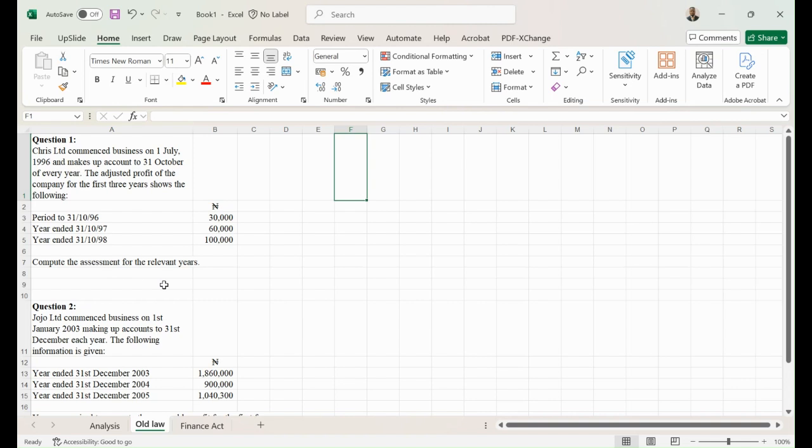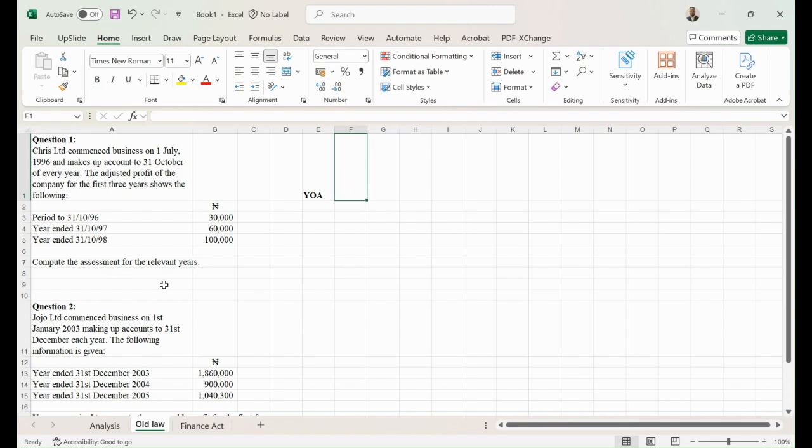The question has mentioned that Chris Limited commenced operation 1st of July 96. 96 means that that was a year before the Finance Act, right? So that means you're going to be using the old law because the company did not commence operation in the year 2020.